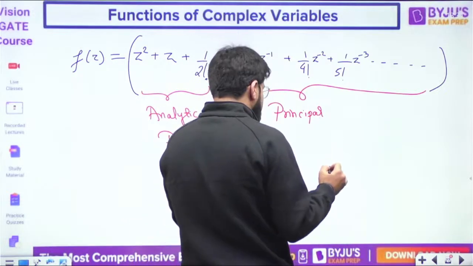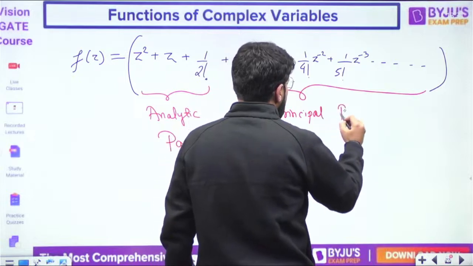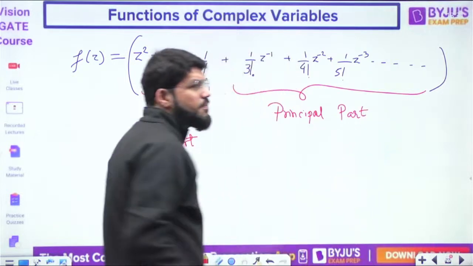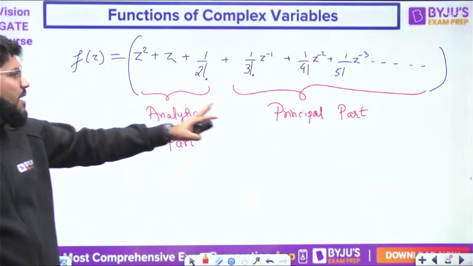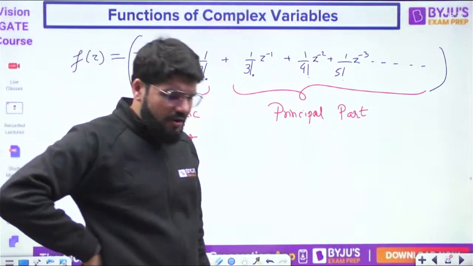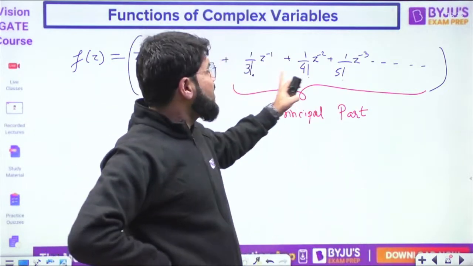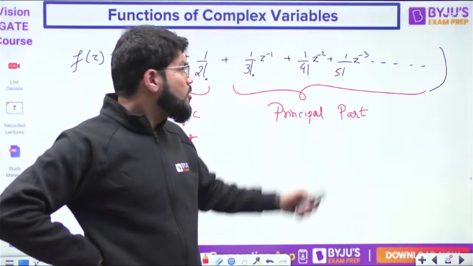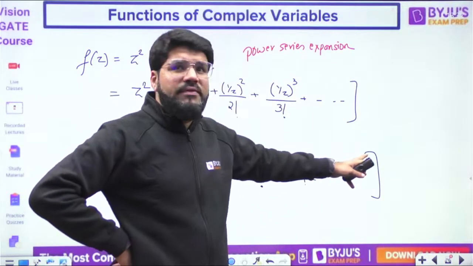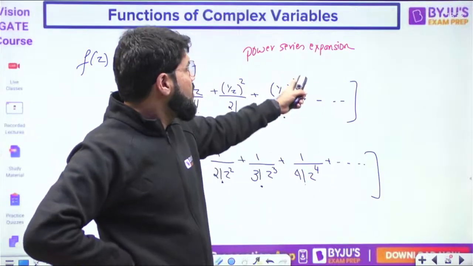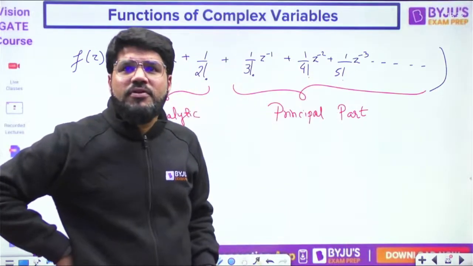So one of them is the analytic part, one of them is the principal part. Now, how many terms does this principal part contain? This will keep going on, right? This power series expansion is up to infinity, so this contains an infinite number of terms.